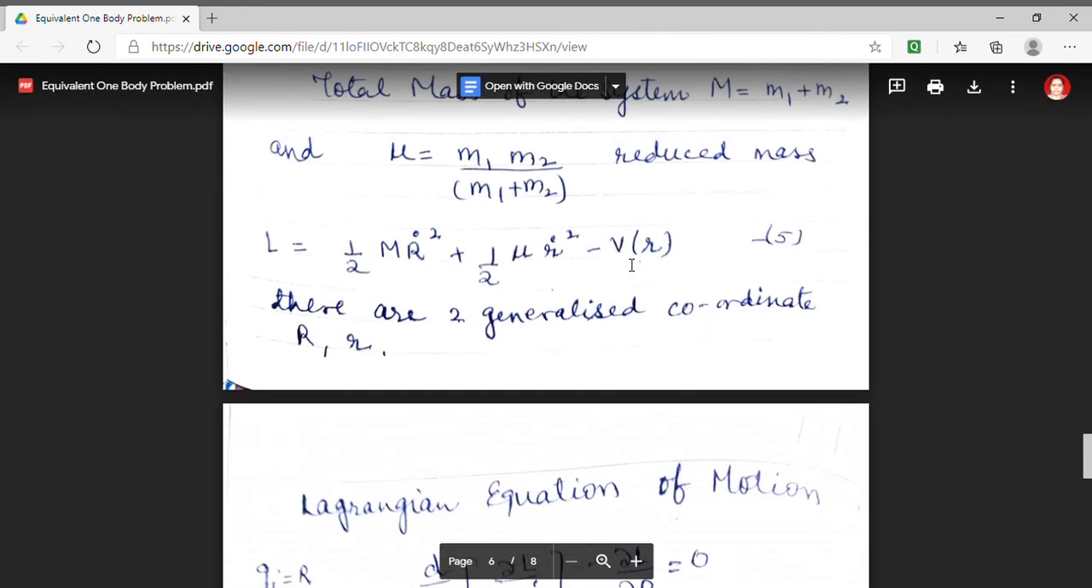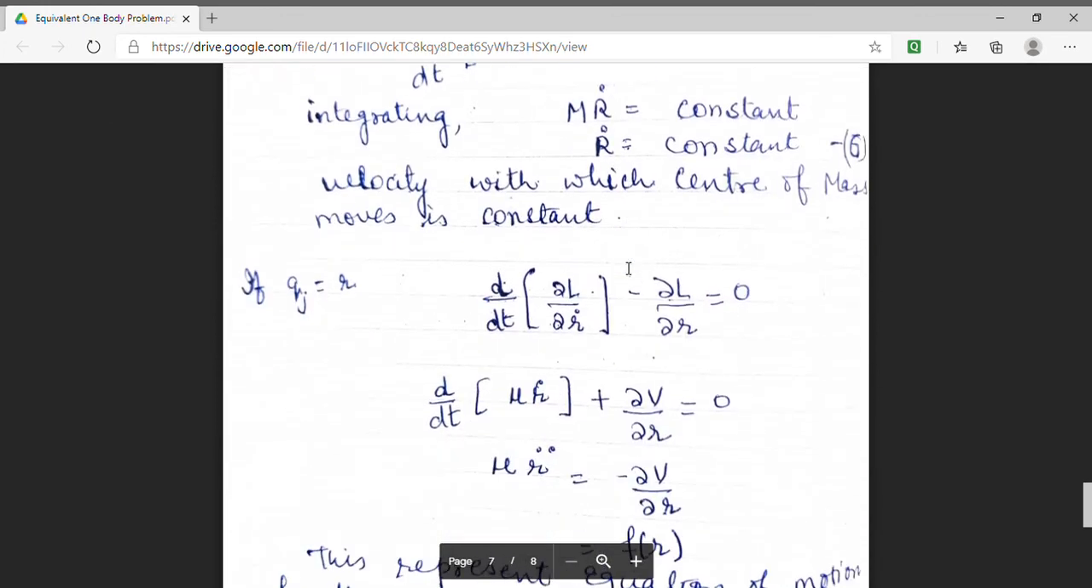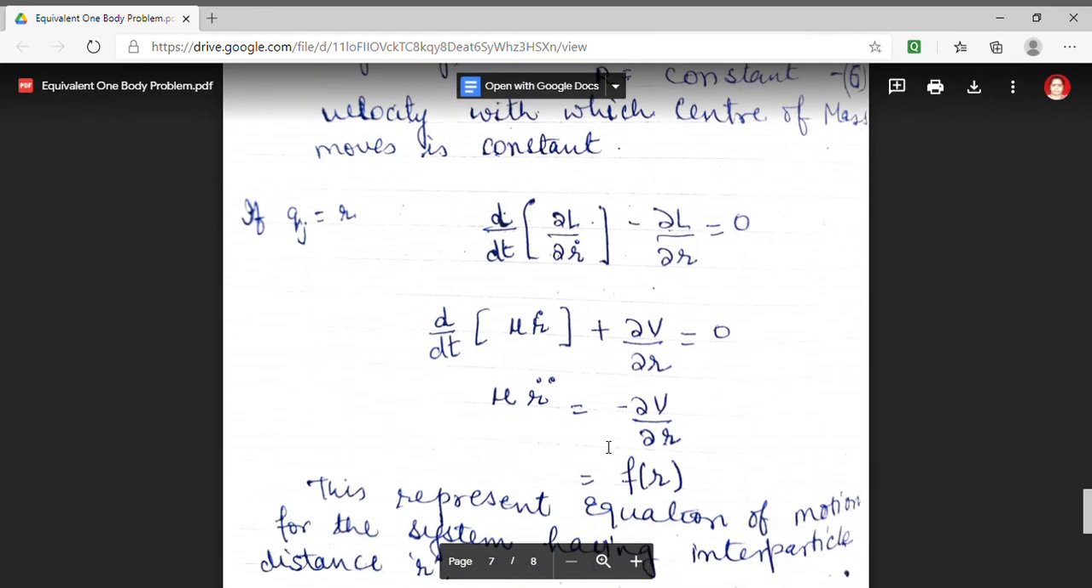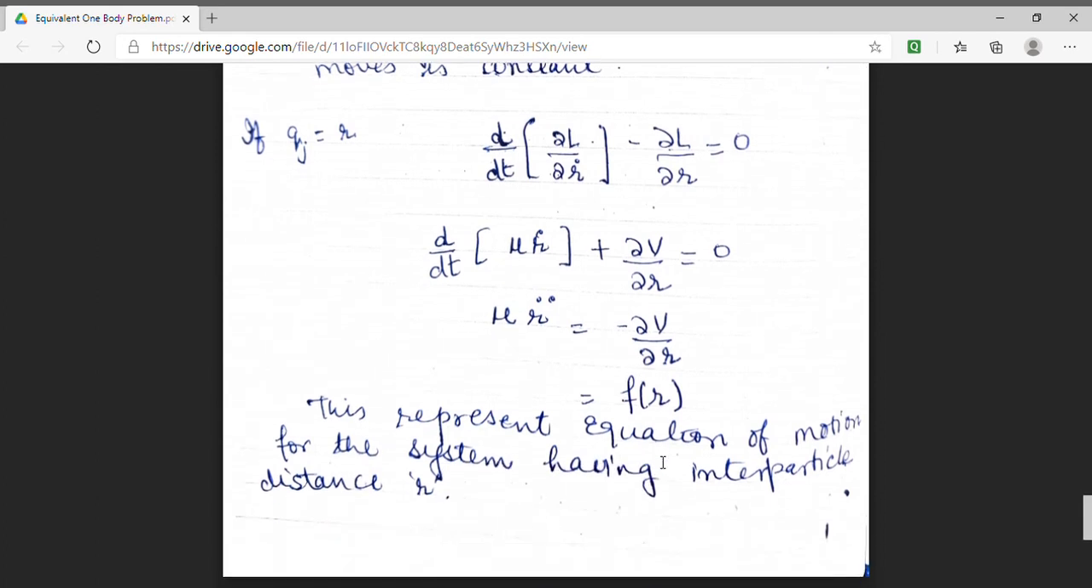Del L by del r will be equal to minus del V by del r. So putting all the values, I obtain my Lagrangian expression as mu r double dot equals minus del V by del r. We know that minus del V by del r represents force. Hence it can be expressed as mu r double dot is equal to force, which is a function of distance between these two particles. Hence this represents the equation of motion for a system which has an interparticle distance small r.